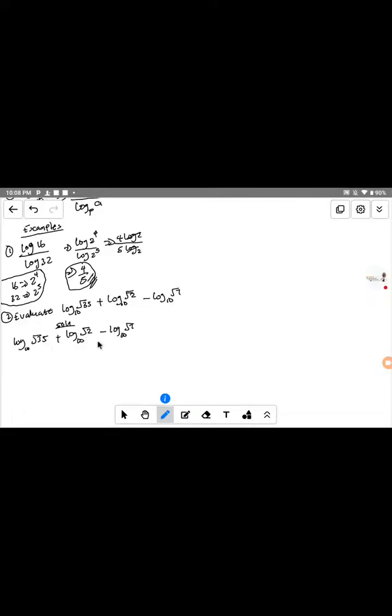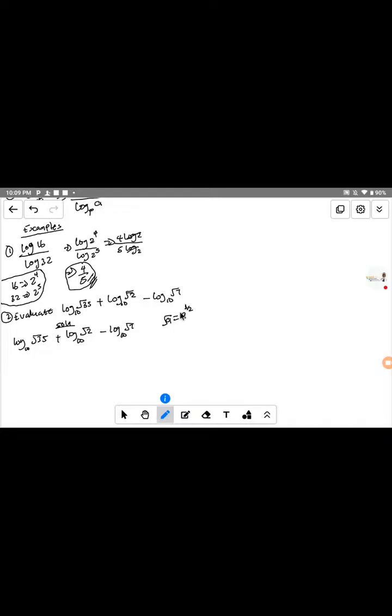And if you remember, in the laws of indices, the root of a is the same thing as a raised to the power 1 over 2. This 1 over 2 is the same thing as root a.